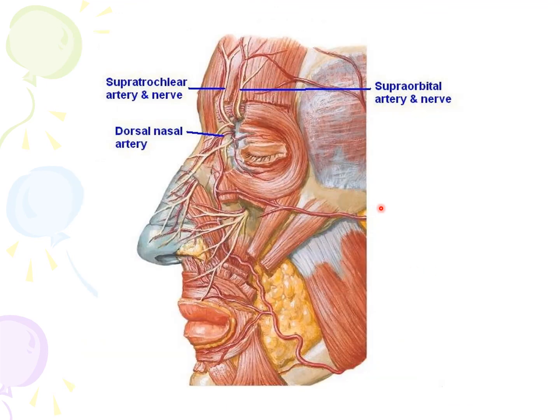This slide shows the supraorbital artery, and located medially is the supratrochlear artery. These two arteries supply the area of the forehead and anterior part of the scalp. And here you have the dorsal nasal artery, which supplies the lateral part of the nose.